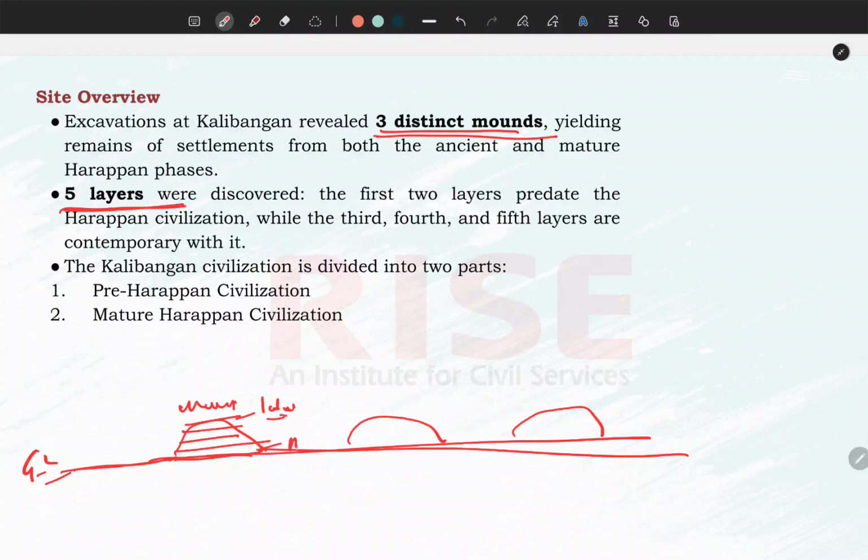And this is the most ancient. So as we dig deep down, we will come across different layers of civilization. Now, the first two layers predate the Harappan civilization. It means this civilization existed or flourished even before the Indus Valley civilization. So largely the Kalibanga site is divided into two important parts: pre-Harappan civilization and mature Harappan civilization.